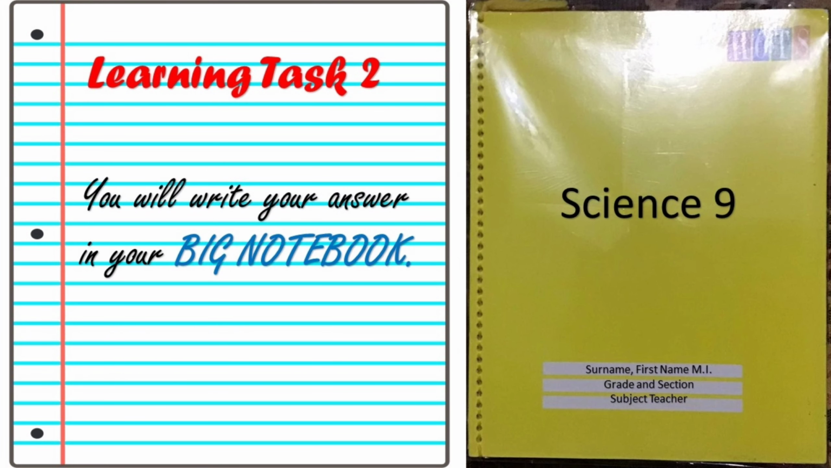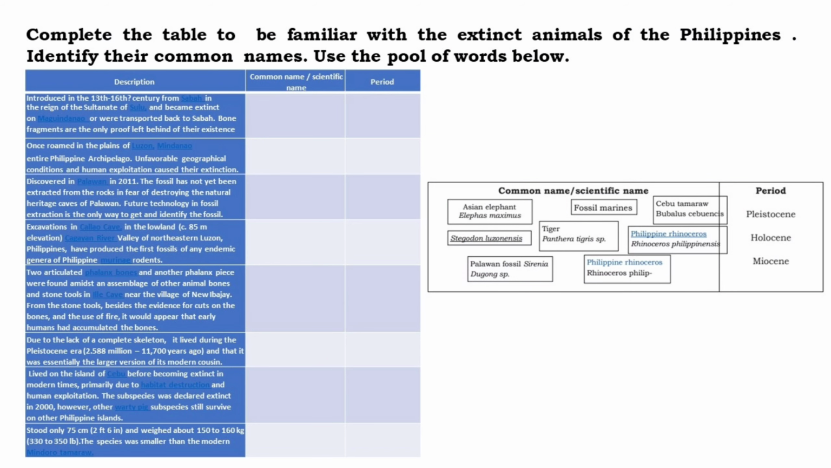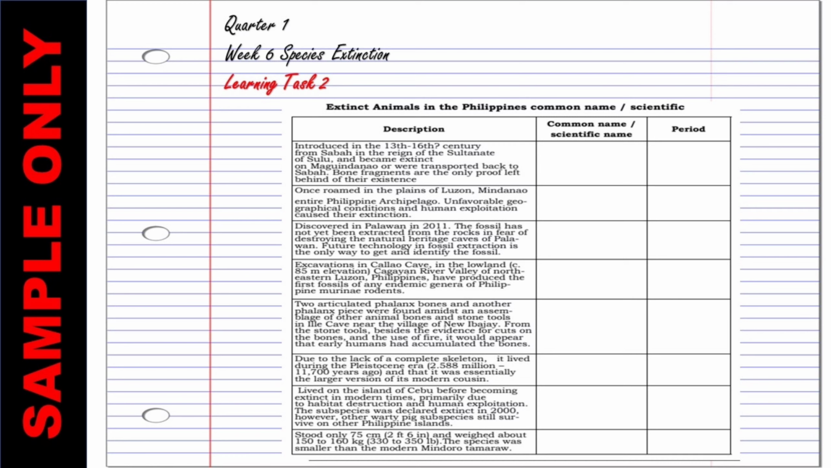For the second learning task, you will need to know the extinct animals in the Philippines in the period of Pleistocene, Holocene, and Miocene. Your task is to complete the table to be familiar with the extinct animals of the Philippines. Identify their common names or scientific name. Use the pool of words below. Please be guided with our example of the second learning task.